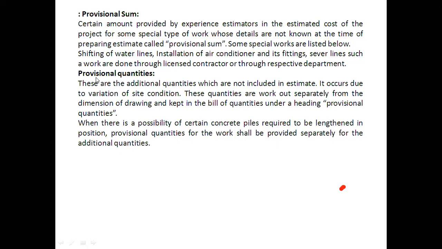Okay. So once again, I'm going to repeat, a very simple part to understand. These are the additional quantities which are not included in your preliminary estimate. Whatever the first estimate you have prepared, these quantities are not added in that first estimate. It occurs due to the variation of the site condition.